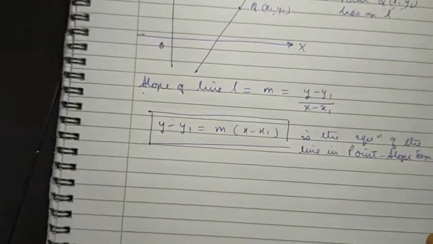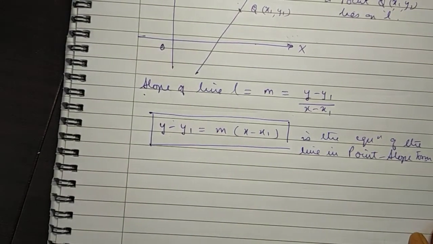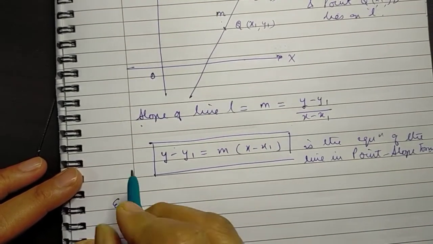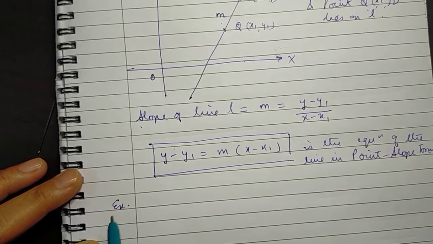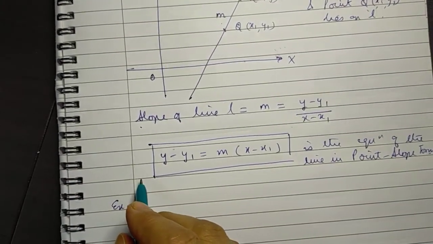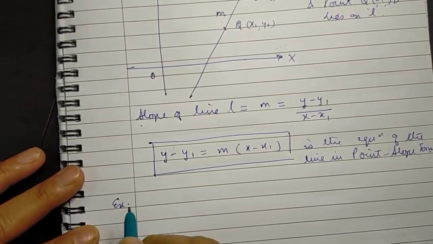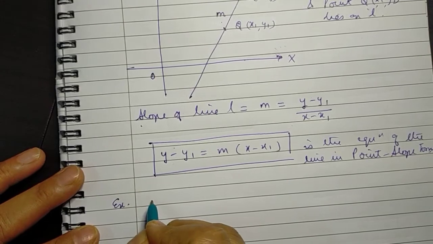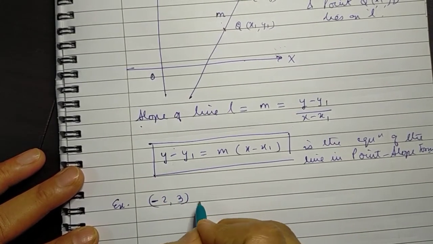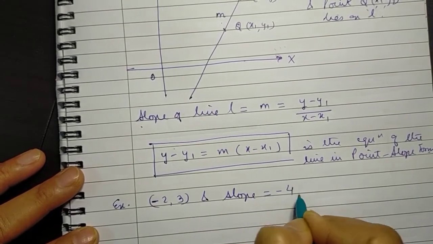Let's take one simple example to reiterate this fact. We have to find the equation of a line through the point (-2, 3) and slope is given to be -4.